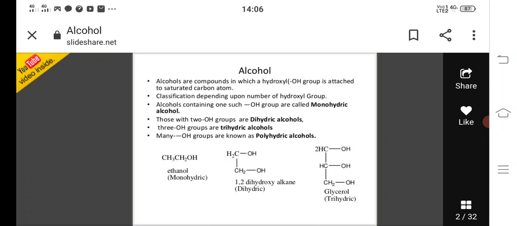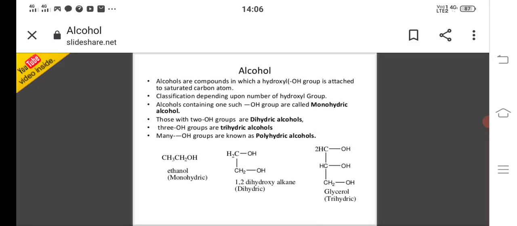Alcohols means the compounds which have the hydroxy functional group. That hydroxy functional group is attached to a saturated carbon, meaning a single-bonded carbon has the hydroxy group; those are called alcohols. Classification depends upon the number of hydroxy groups. Alcohols containing one hydroxy group are called monohydric alcohols.